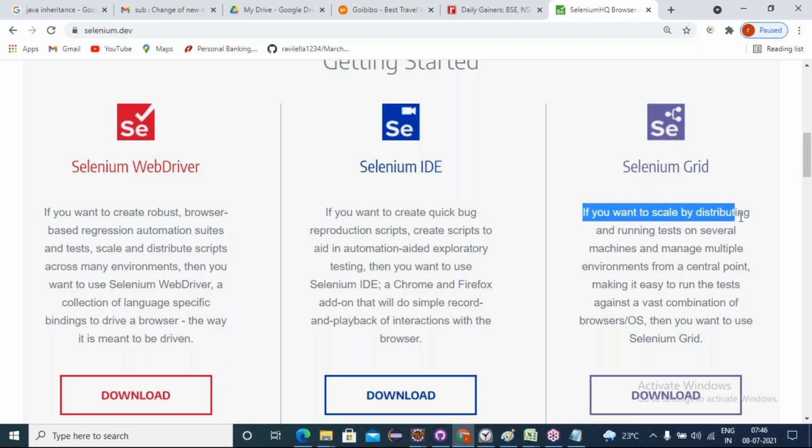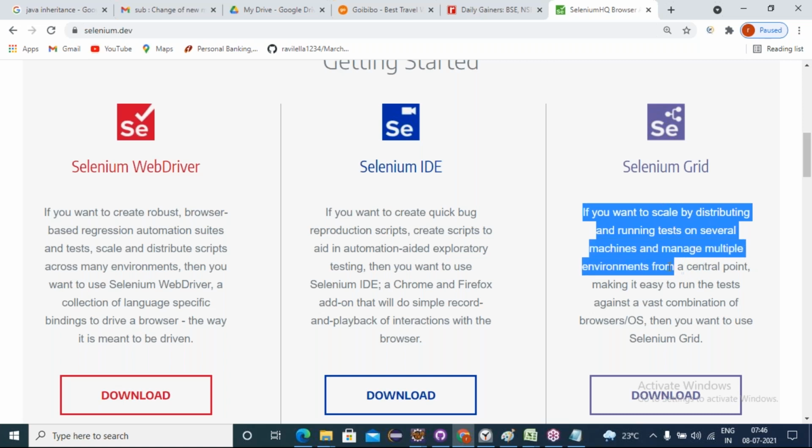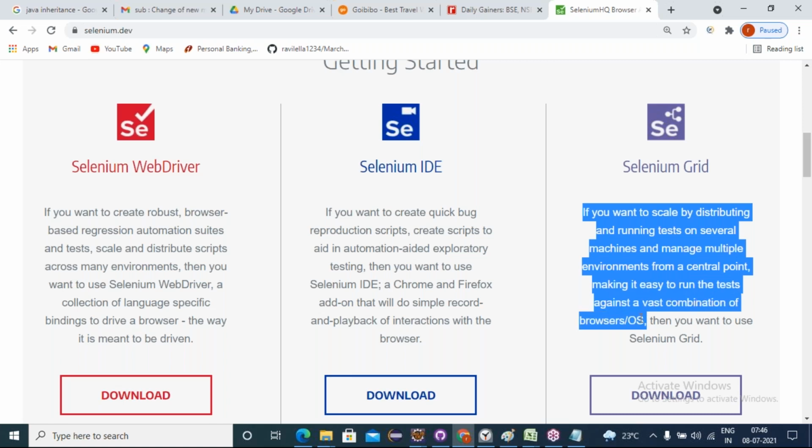If you want to scale and distribute the running tests on several machines and manage multiple environments from a central point, making it easy to run the tests against a vast combination of browsers and operating systems, then we use the Grid.